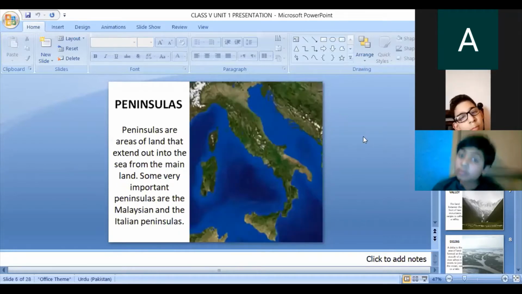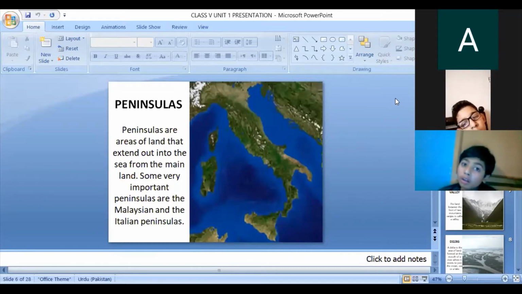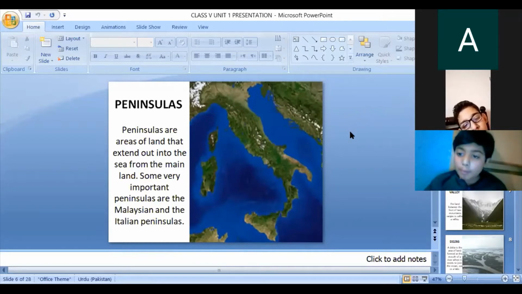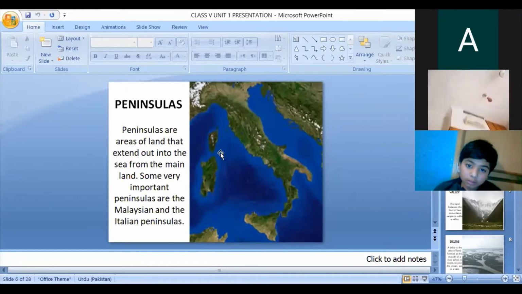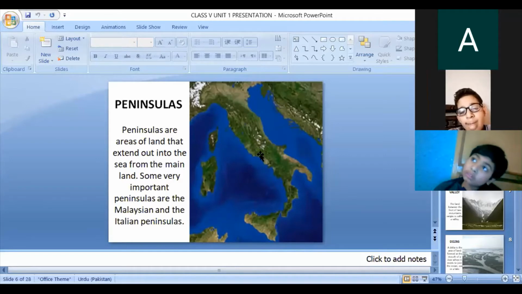Next slide, peninsula. You know, this is a different word, the peninsula. What are peninsulas? Peninsulas are areas of land that extend out into the sea from the mainland. Some very important peninsulas are the Malay and Italian peninsulas. Okay, you can see this is the land and the outer land. This land is surrounded by the water, and this area is known as the peninsula.